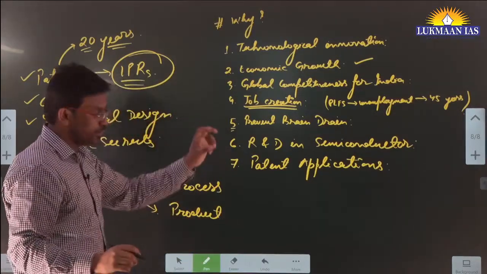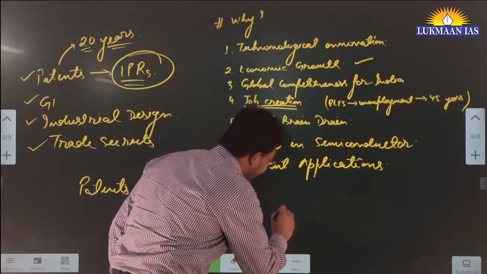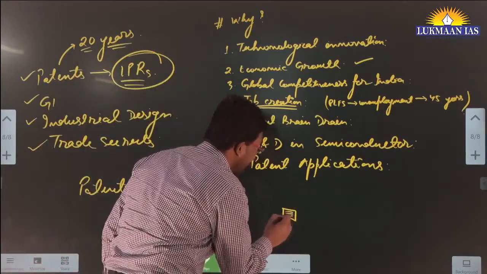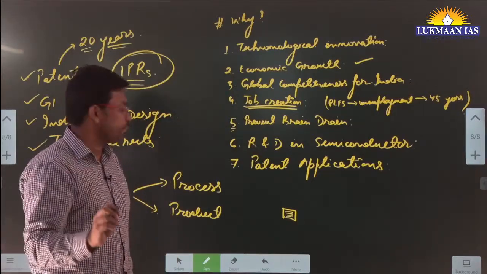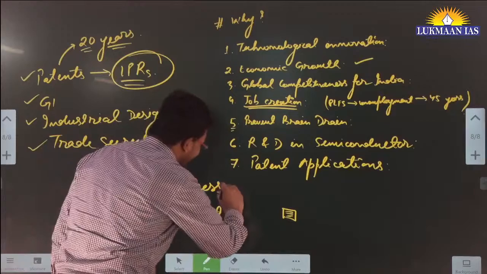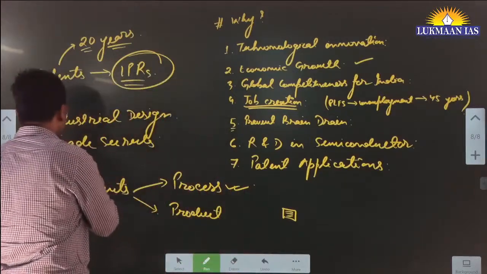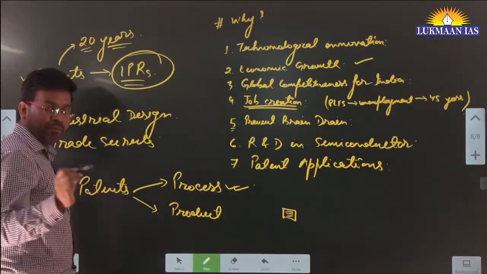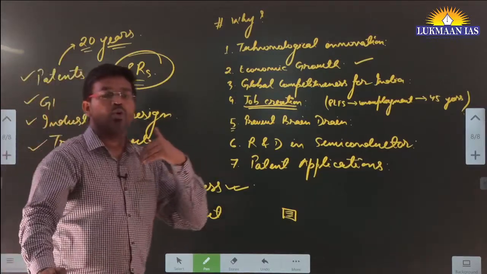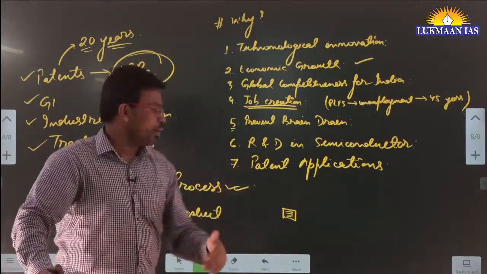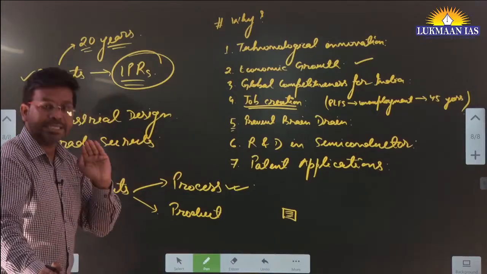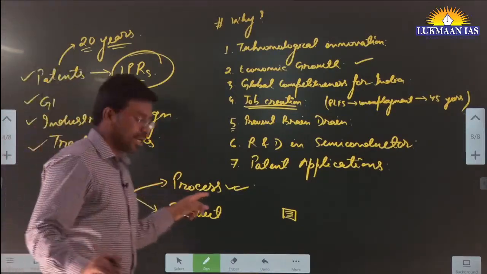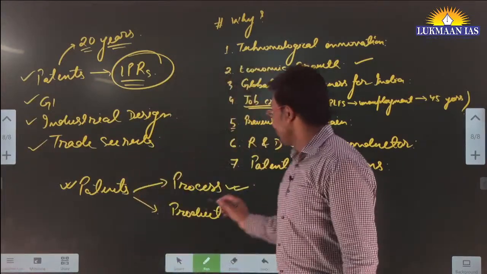Process patent means if you are developing a new product, if you have done R&D on a new product, the process that you have followed for manufacturing that product, you can get that process itself patented, okay. For that, in India, you can go to a patent office and file your claim that you want to get your process patented. Once they allow it, you will have the right.